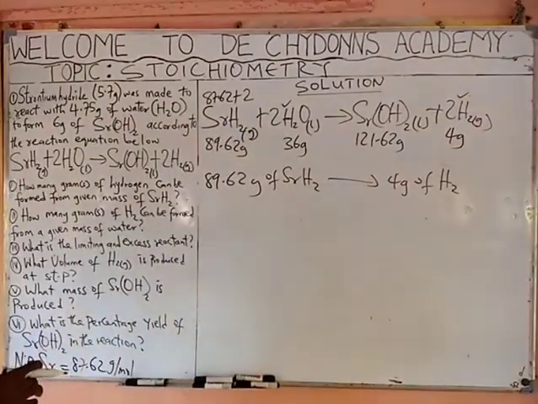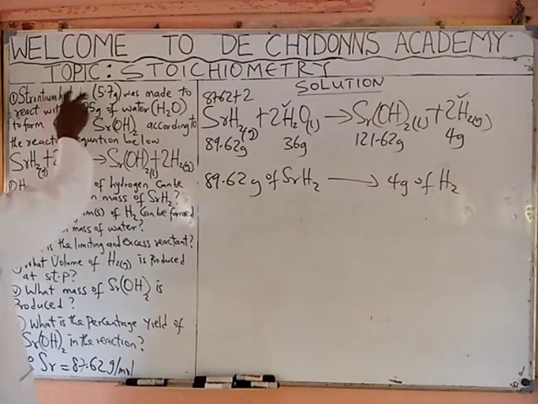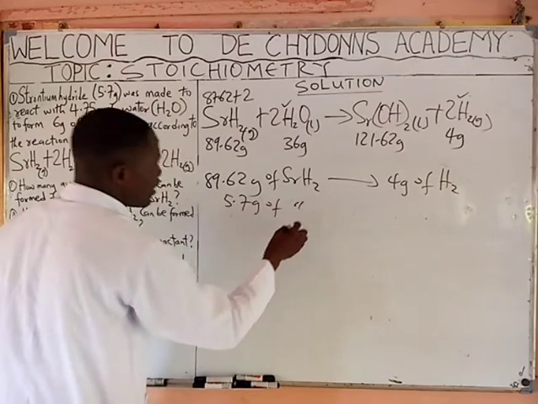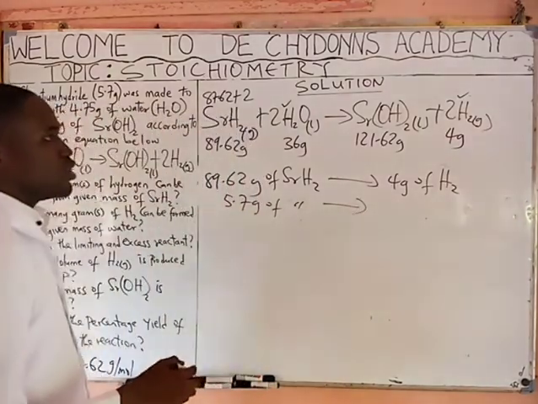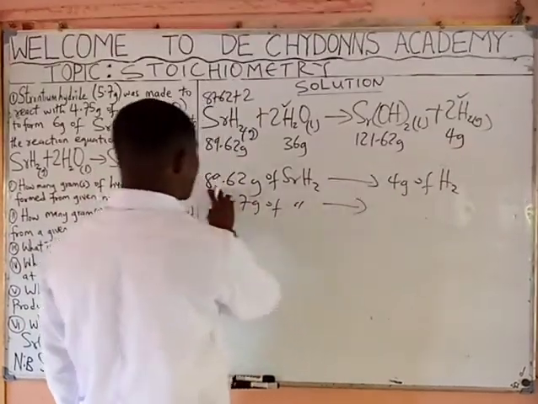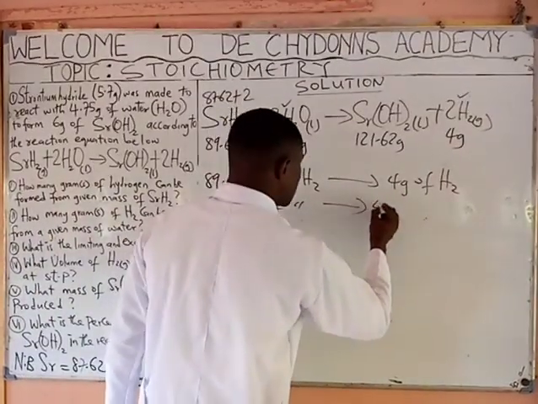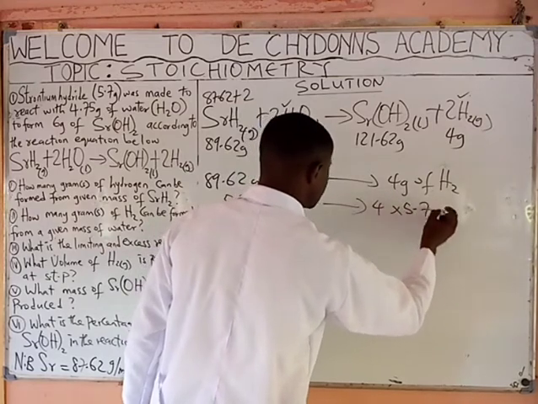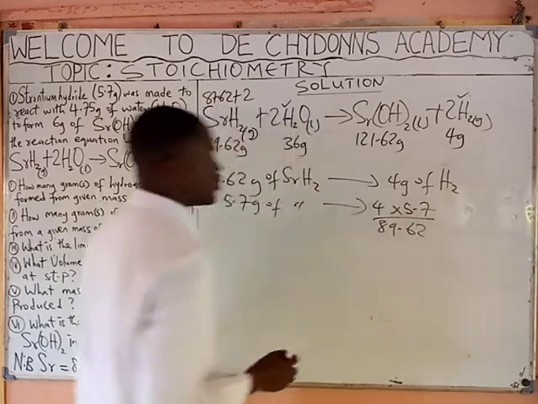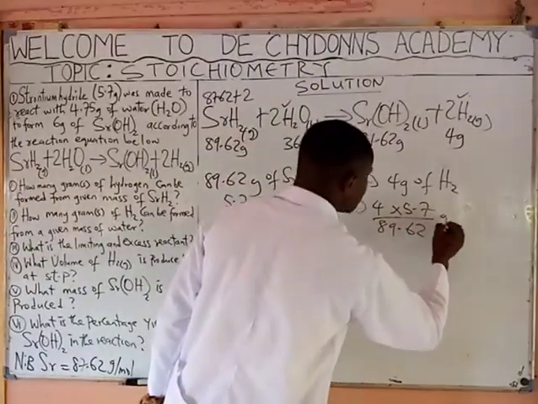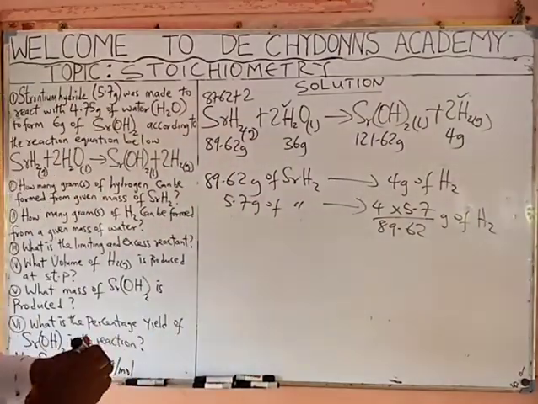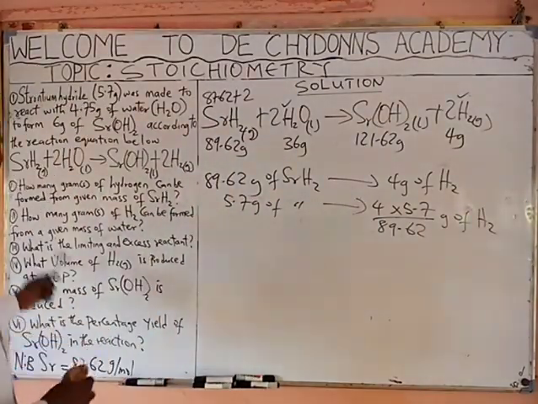Then what will happen now is that you say, what amount of strontium hydride went to reaction? 4.7 grams of strontium hydride will give us, once you react it, this times this divided by this, it will give you the answer in grams. So it will give you these grams of hydrogen.